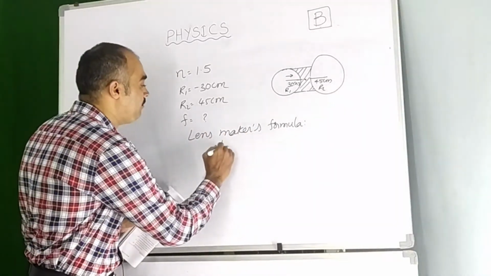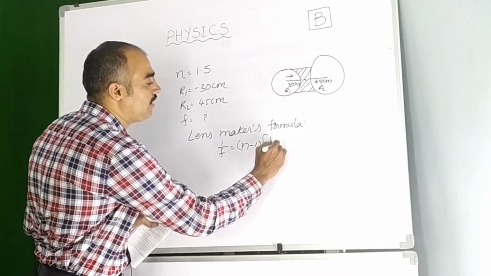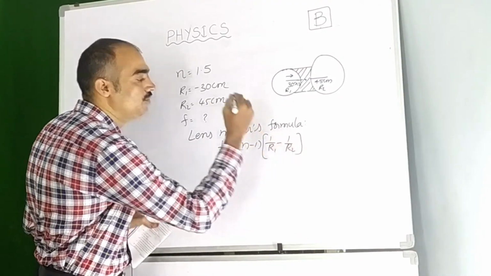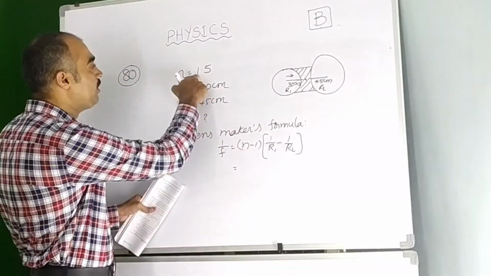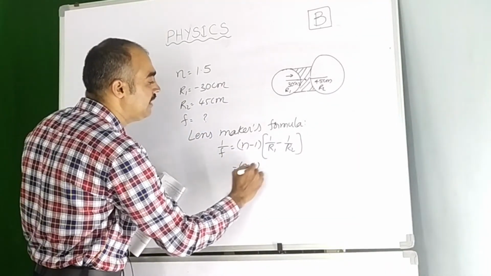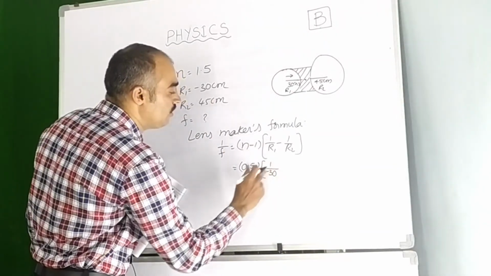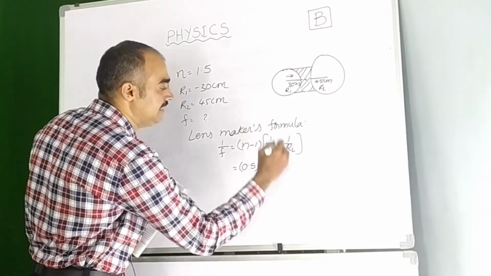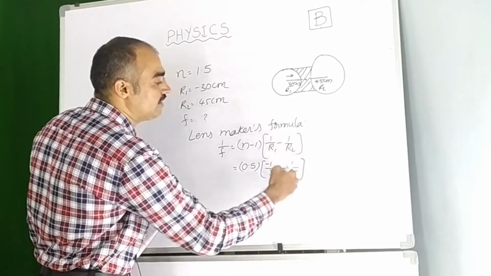That is what? 1 by f is equal to n minus 1 into 1 by r1 minus 1 by r2. So now let us substitute the values here. n minus 1, since n is 1.5, 1.5 minus 1 is 0.5. Directly I am writing here into 1 by r1. r1 is minus 30, so I am writing this negative, and 1 by r2, r2 is 45.